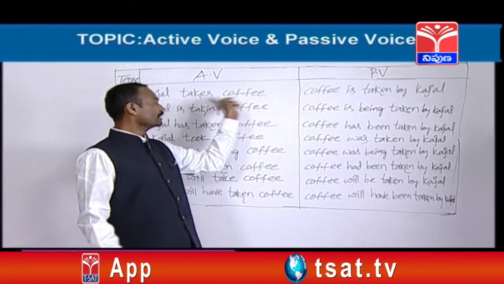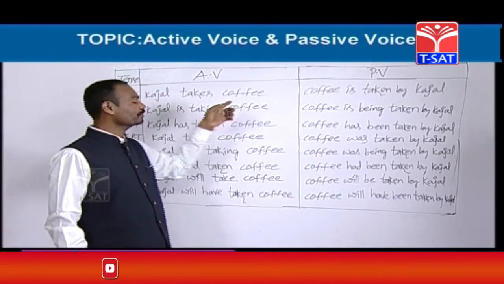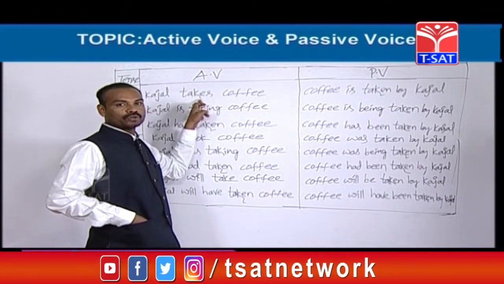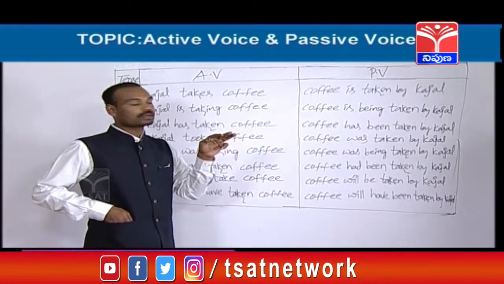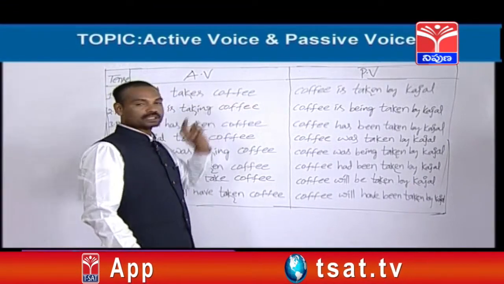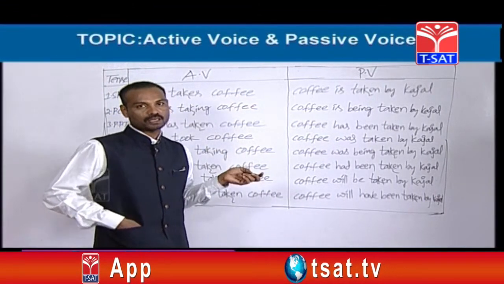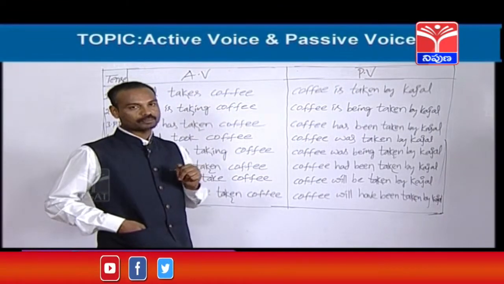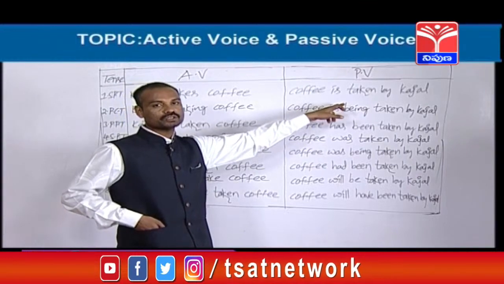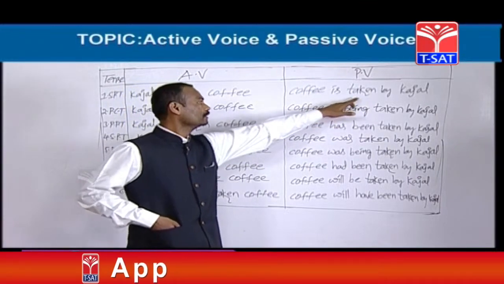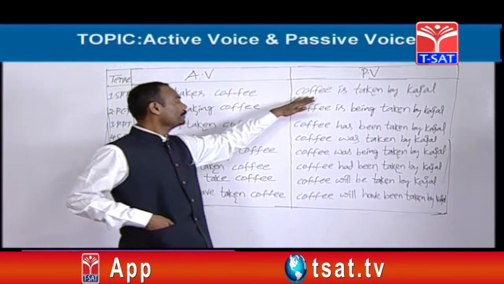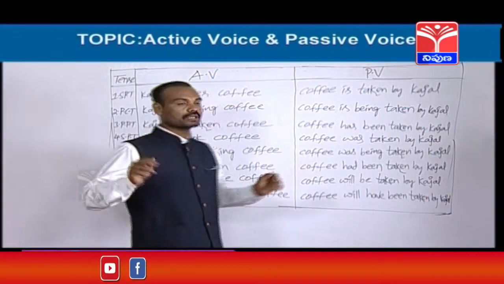So whenever they don't give any helping verb, means B form, what should we do? We should go to the main verb. If it is in the first form, we should take am, is, are. Takes is V1 only. So we should select from am, is, are. If the object is singular, is should be taken. If the plural object is there, are should be taken. Coffee means it's a singular object. So coffee is. Next, main verb should be taken as it is, but it should be changed into the third form. Take becomes took, taken. Then preposition by, then subject is Kajal. So active voice is Kajal takes coffee. Passive voice is coffee is taken by Kajal.